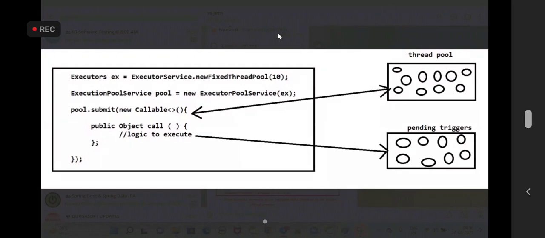In tomorrow's session, I will show you how to execute this with multi-threading: with a single thread, how much time it is going to take, and with multiple threads, how much time it is going to take. Is this clear for all of you? Good. If you have time today, please go through what the Executor framework is and how it is working. Tomorrow we will implement the ExecutorService framework practically.